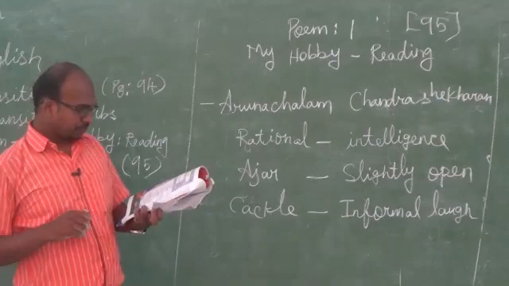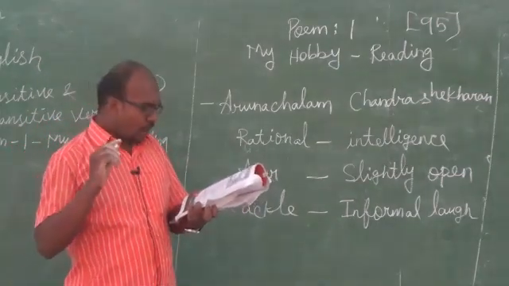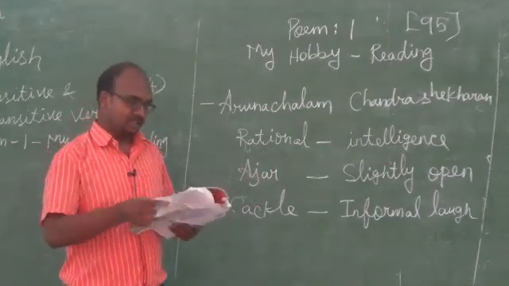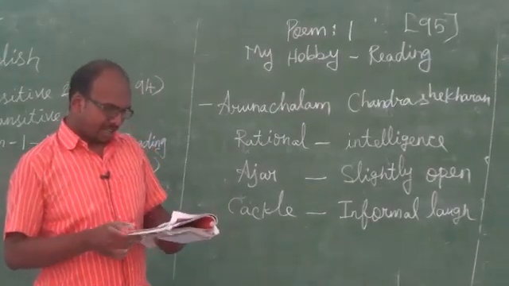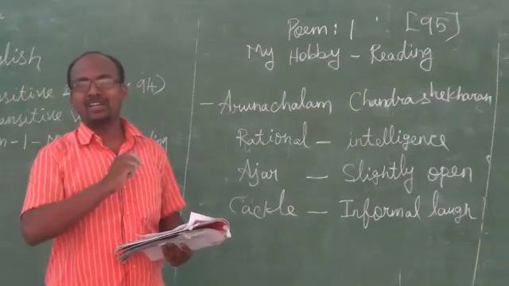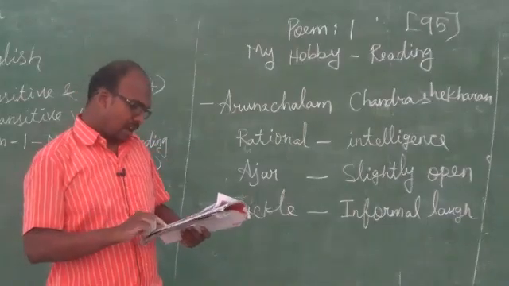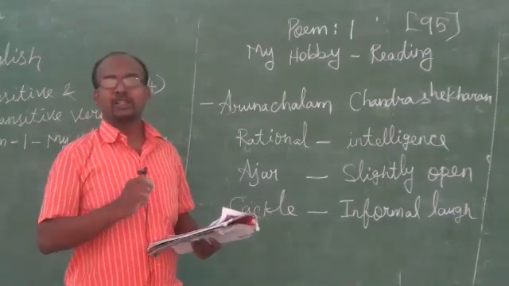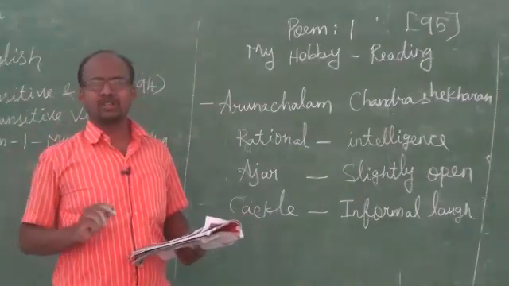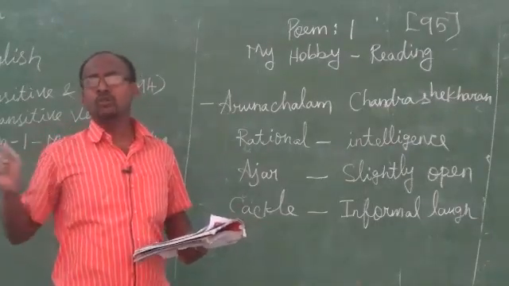So, the last 3 lines: if all the children could read in constructing a vigorous society, then we shall succeed. Here the poet states his wish. What is the wish? All the children should go to school. The poet wants all the children to go to school without fail.